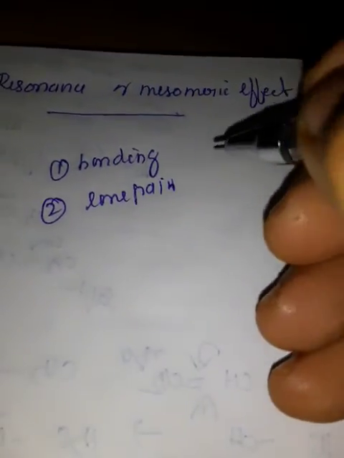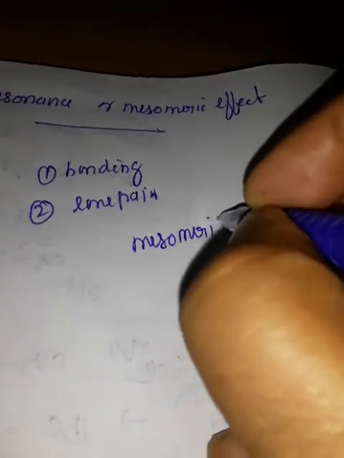It is the same structure, but one differs in the position of bonding, and the other differs in the position of lone pair of electrons. Those structures are called resonance structures or canonical structures, and this phenomenon is called resonance. It is also known as mesomerism or the mesomeric effect.